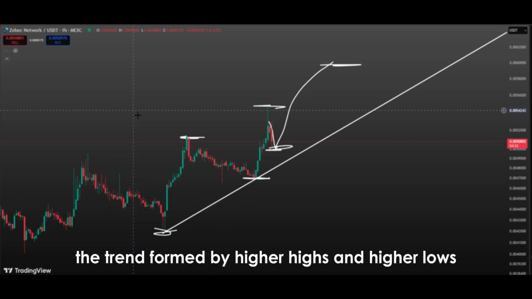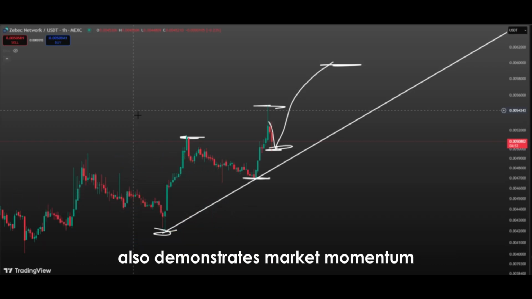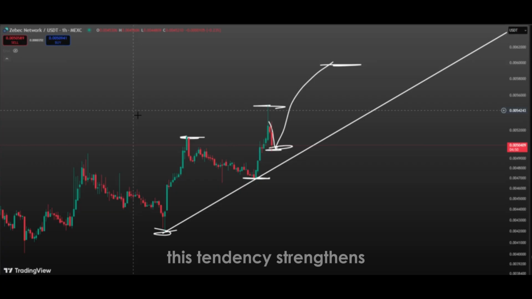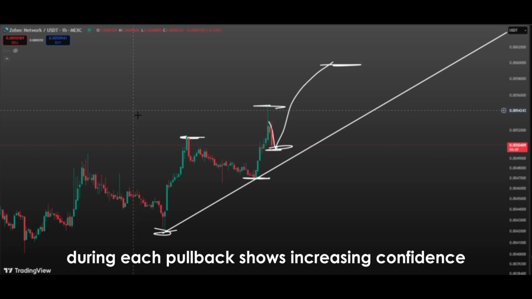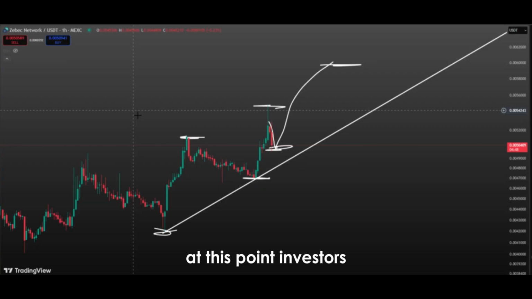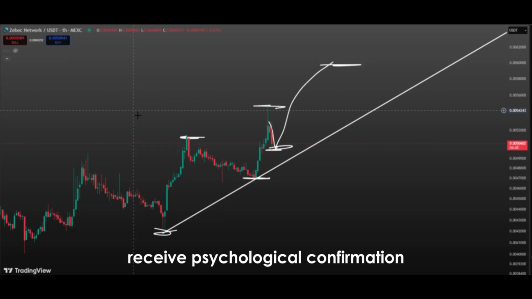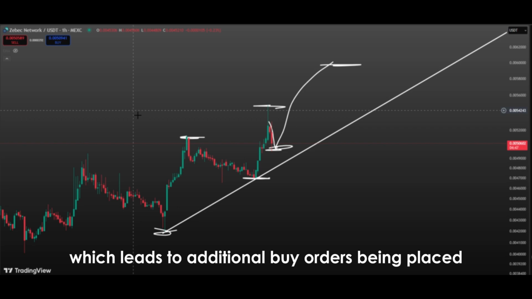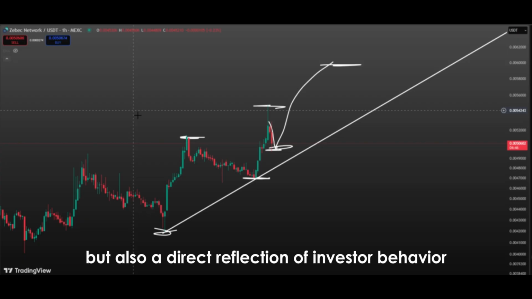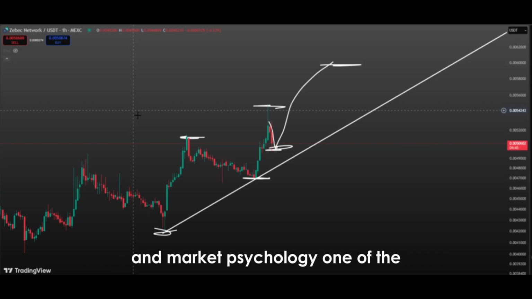The trend formed by higher highs and higher lows also demonstrates market momentum. The desire for the price to move upward is not limited to short-term fluctuations. With each new low and high, this tendency strengthens. In particular, buyers supporting the price at higher levels during each pullback shows increasing confidence and bullish momentum in the market. At this point, investors receive psychological confirmation that the trend will continue, which leads to additional buy orders being placed. Therefore, the existence of higher highs and higher lows is not only a technical indicator, but also a direct reflection of investor behavior and market psychology.